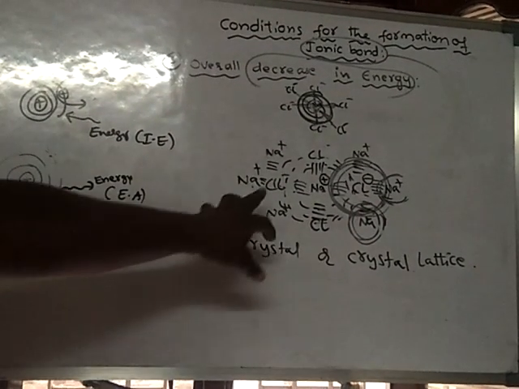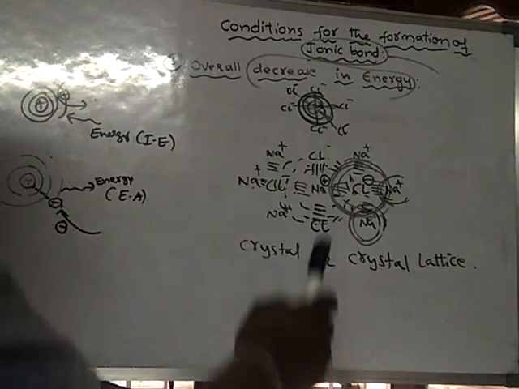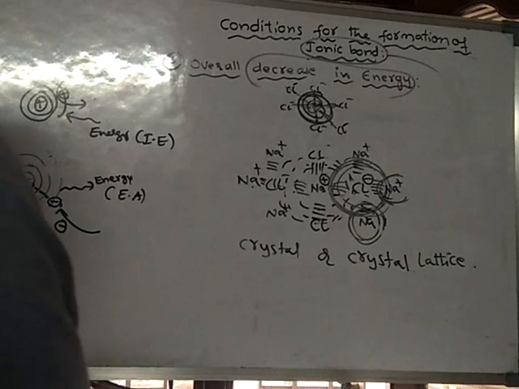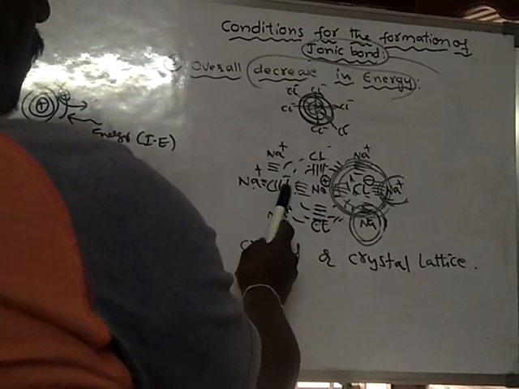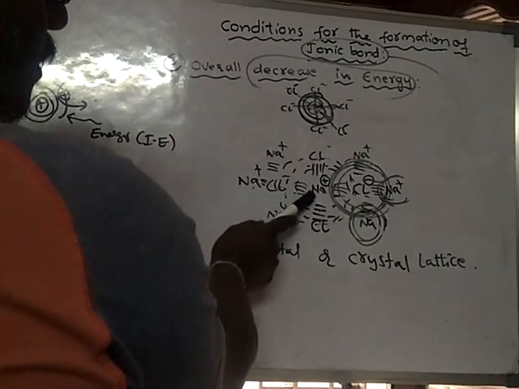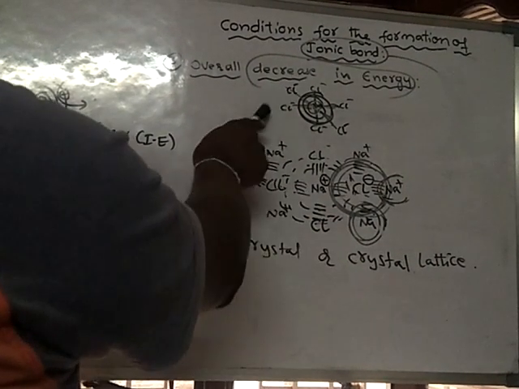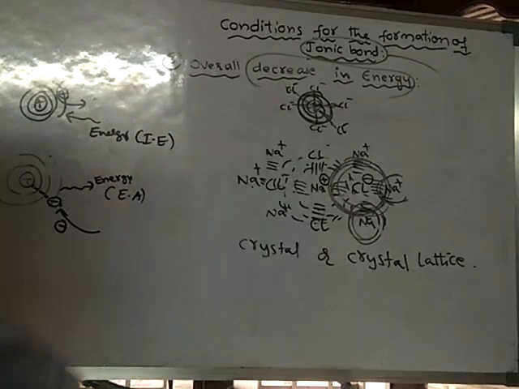As clustering of ions takes place, it increases the force of attraction. Here force of attraction, here force of attraction, towards the front chlorine force of attraction, towards the back chlorine force of attraction. So there is an increase in force of attraction.